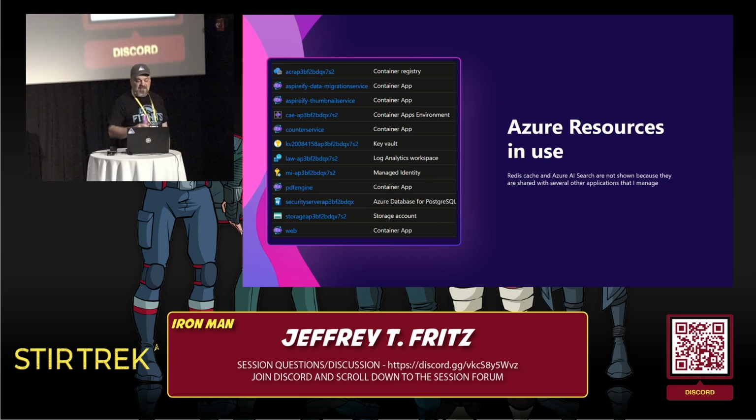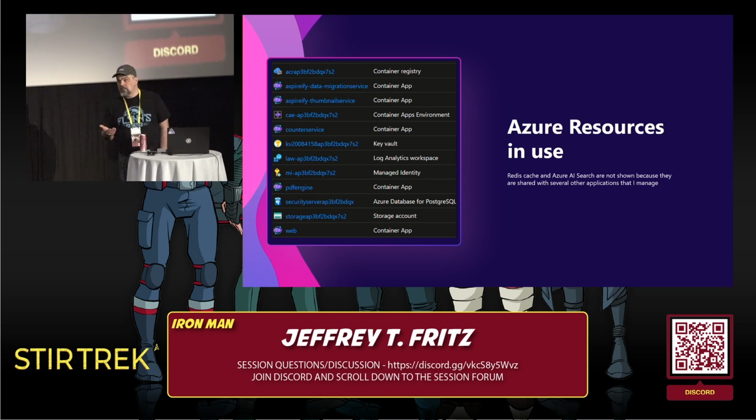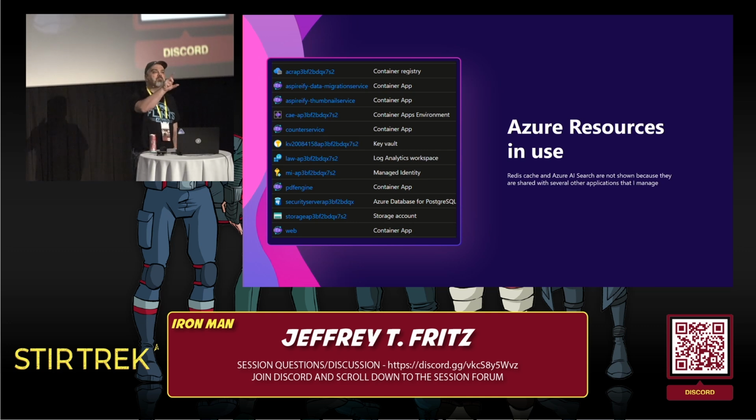Importantly, you see there's a key vault there. One of the things that .NET Aspire does that we don't talk about a lot yet is that .NET Aspire manages your security connection strings. It manages the ways that those processes start up and hand off user IDs, passwords, service principals.